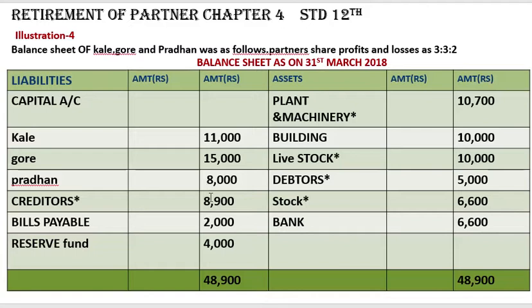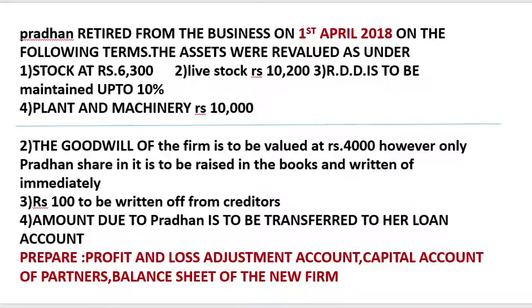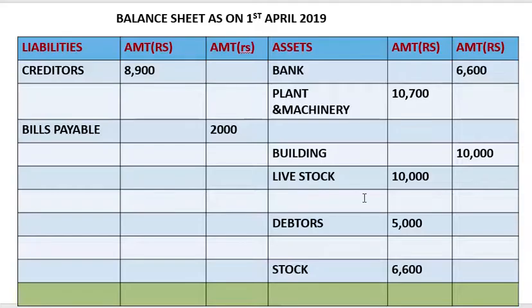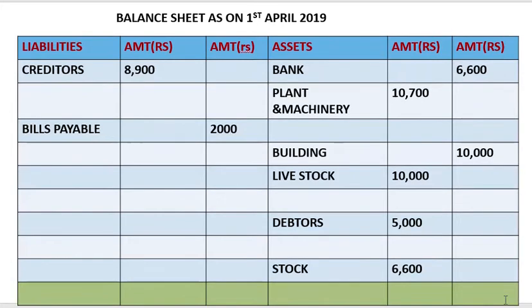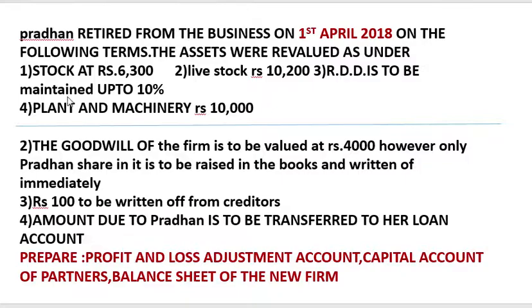Now we will move towards the adjustments. Pradhan retires, it means Pradhan is going from the business on 1st April 2018. On the following terms, the assets were revalued as under. Stock 6,300. So value of stock became 6,300.